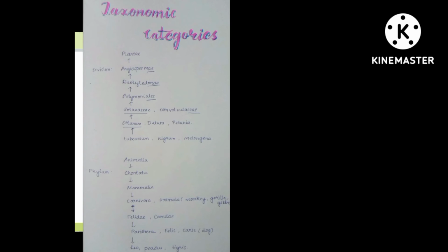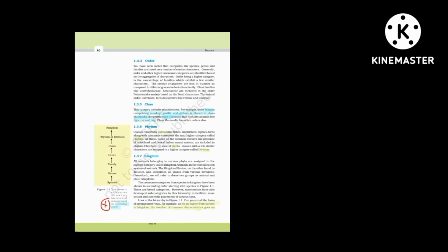Okay, so that is given in this page. Here, taxonomic categories show the hierarchical arrangement in ascending order. See, the arrow marks go from species to genus, genus to family, family to order, order to class, class to phylum or division, and phylum or division to kingdom.